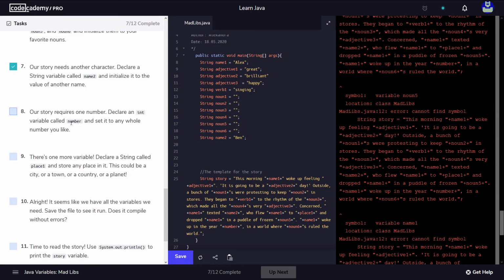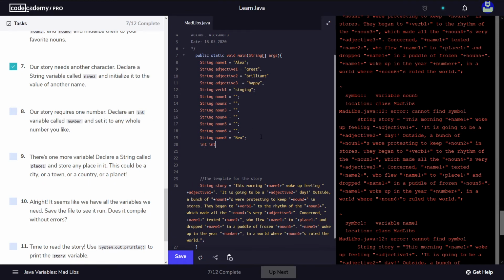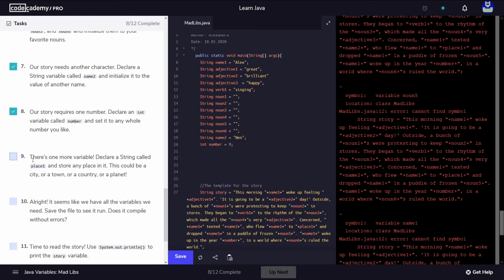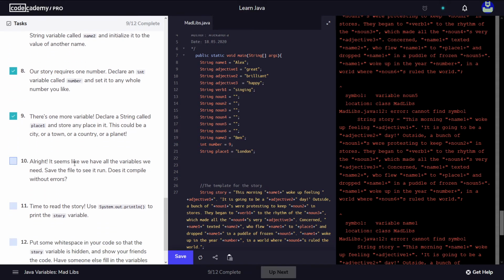Okay, we've done this. Our story requires one number. Declare an integer. So we declare an integer called number, and we're going to give it the value of 9. So we've done this step as well. There's one more variable. Declare a string called place1. So a string called place1, we give it the value of place. Let's say London, because this is where I am currently. All right, it seems like we have all the values we need. Save the file and run it.